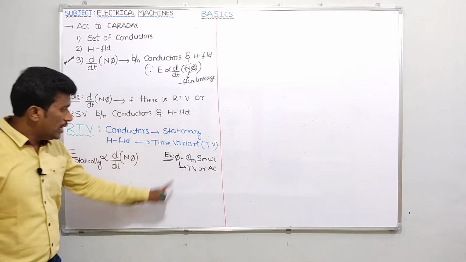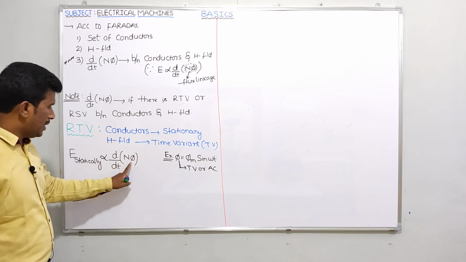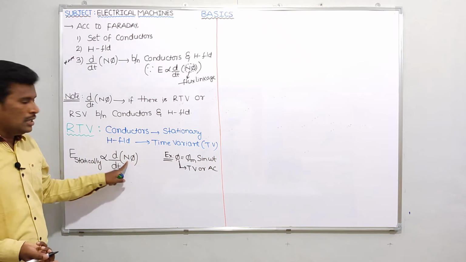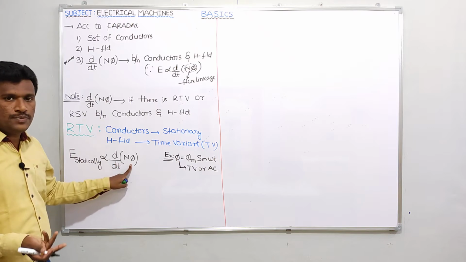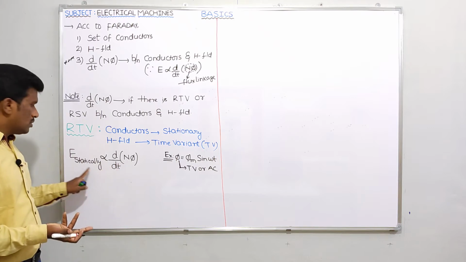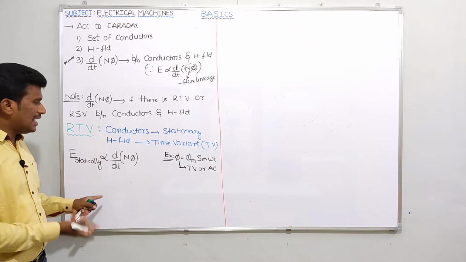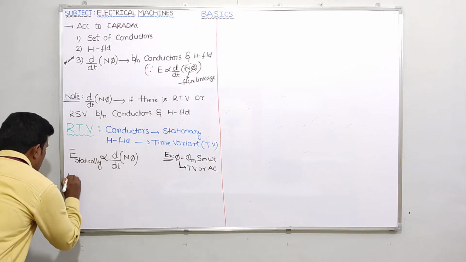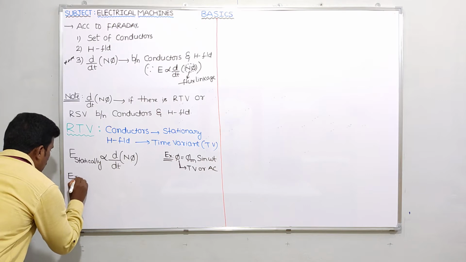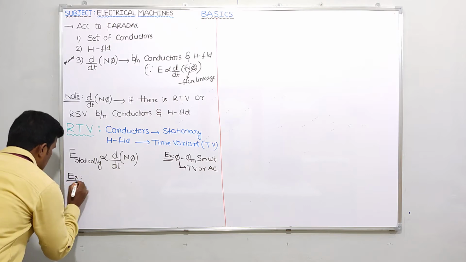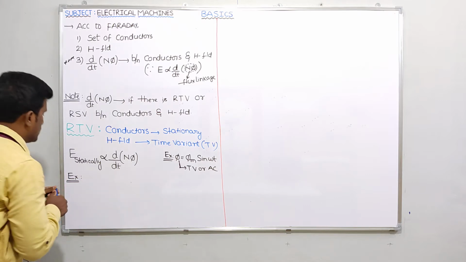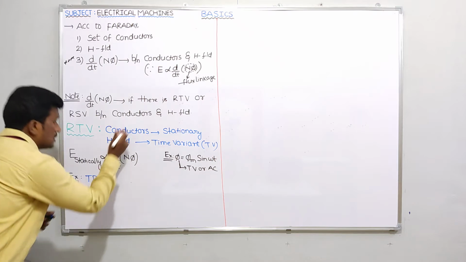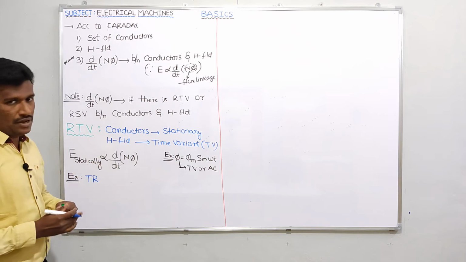Yes or no? Whenever phi is time variant, N phi is also time variant. Is d by dt of N phi possible or not possible? Possible. So that's why EMF will be induced, and that EMF only we are calling a statically induced EMF. Example: tell me where this static EMF will be induced. The best example I can say is transformers, because in transformers conductors are stationary and the magnetic field is time variant.